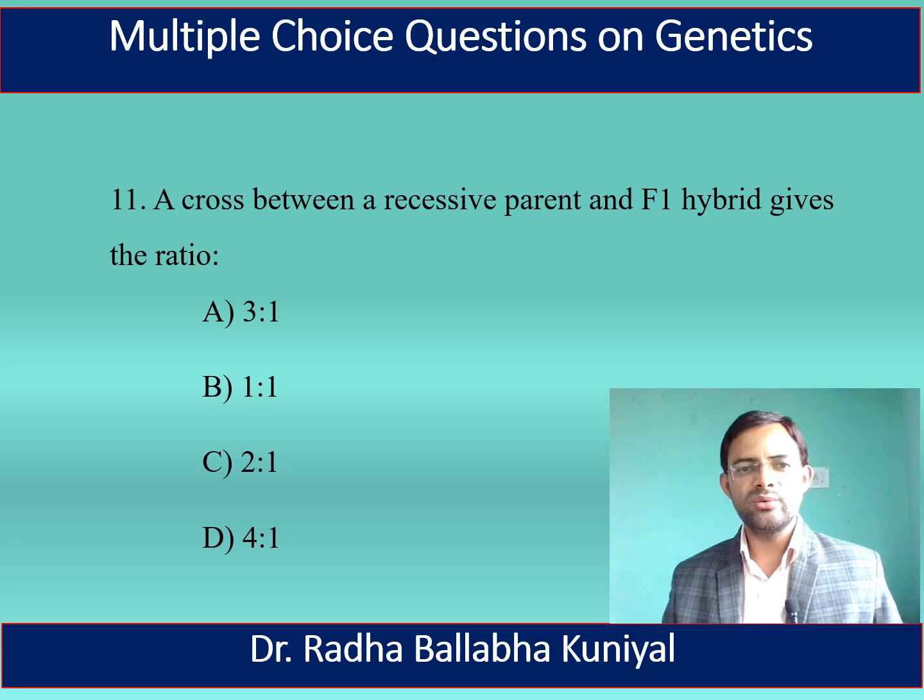Now, the 11th question is a cross between a recessive parent and F1 hybrid gives the ratio 3:1, 1:1, 2:1, or 4:1. Here, the correct answer is 1:1. Means a cross between a recessive parent and F1 hybrid gives the ratio of 1:1.